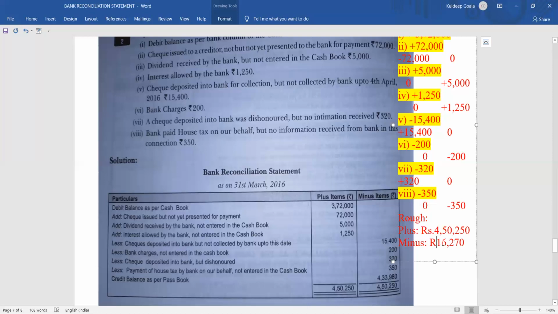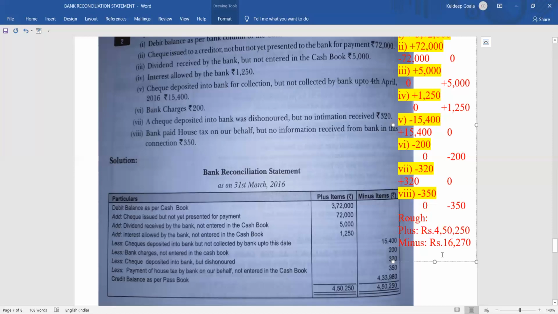So what you have to do is find out the difference now. Which side is big? Plus side. So take the total of the plus side on both sides: 4,50,250 in the plus item also, and in the minus item also. It is nothing but balancing, like the balancing of debit and credit you have learned. Same way we are going to do the balancing here.